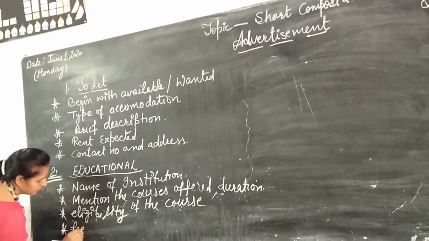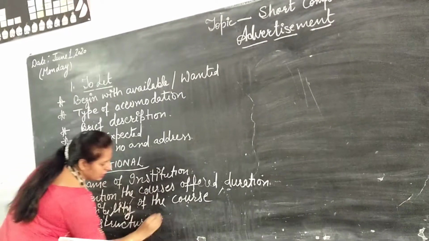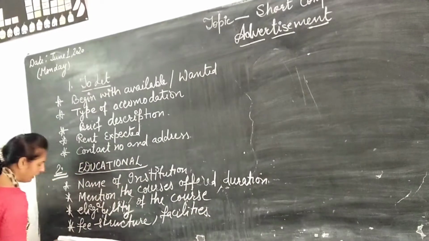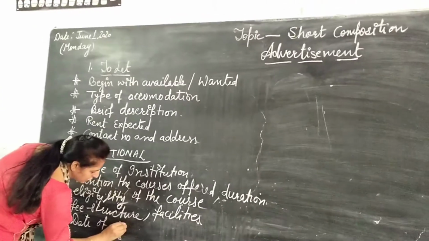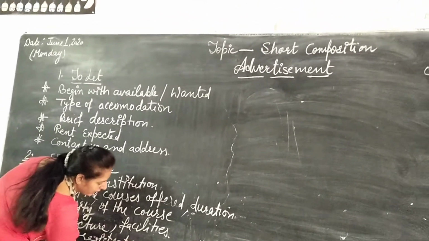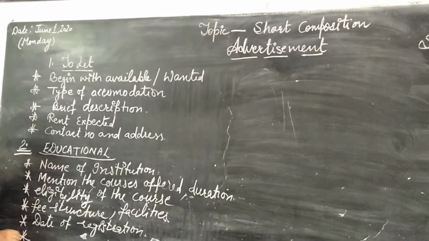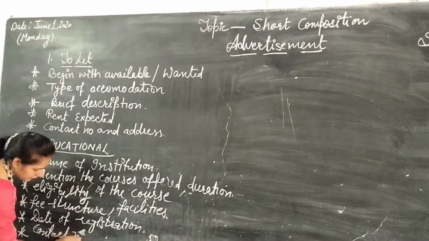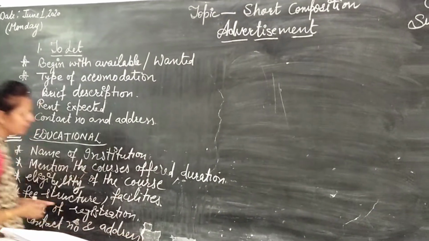Fee structure and facilities. And the next point is date of registration. Date of registration, up to which date you can register yourself in that institution. And last, but not least, is contact number and address. Let me explain again.